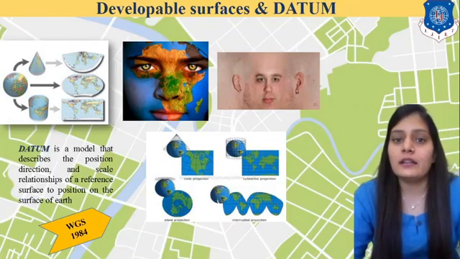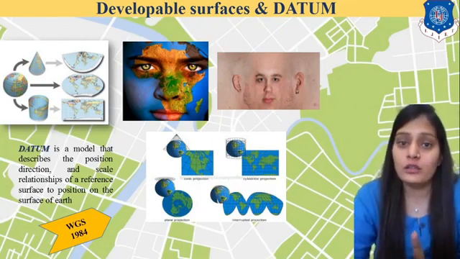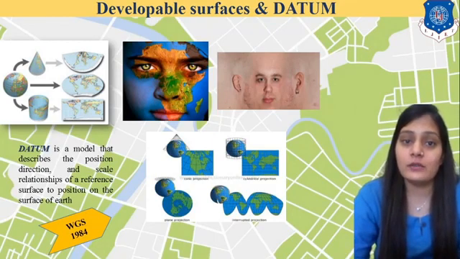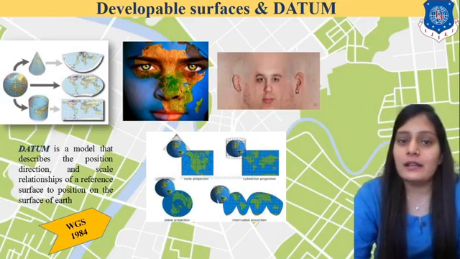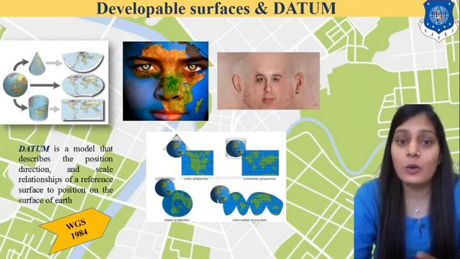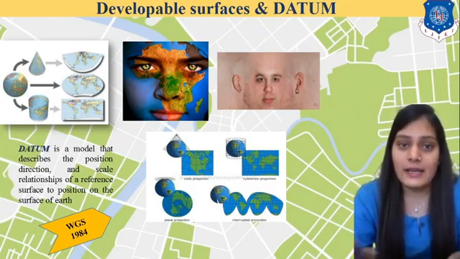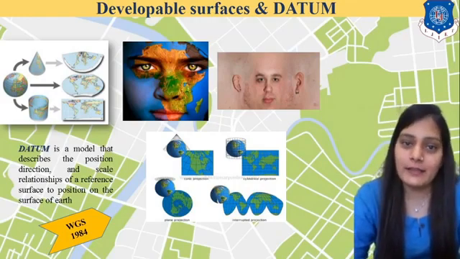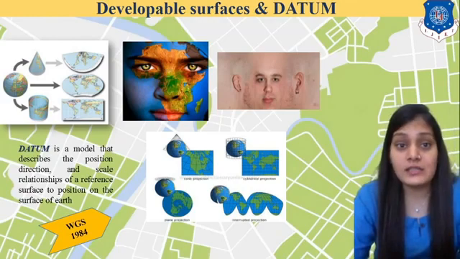So you can see here there is a globe. Go to the very left side image, where the globe is divided into a cone and a cylinder, right? You can see the conical portion. Not all portions are properly seen, but in the cylinder, when I open it into a flat surface, it is completely flat and I can see all the information, right? So these are the developable surfaces. You can develop the earth surface.